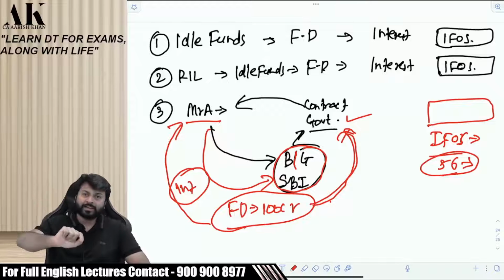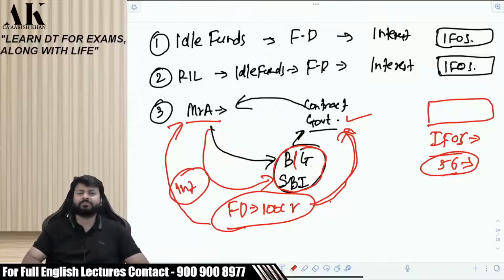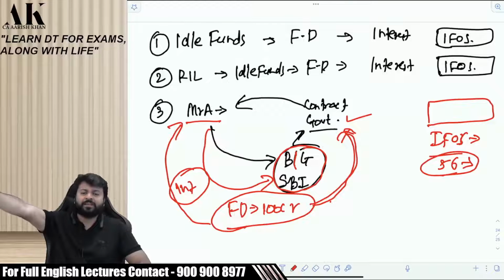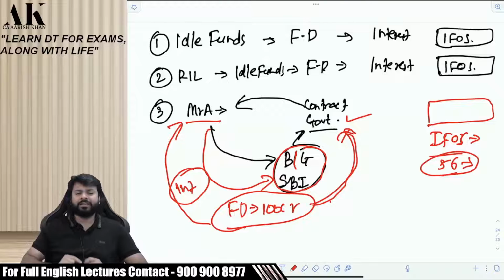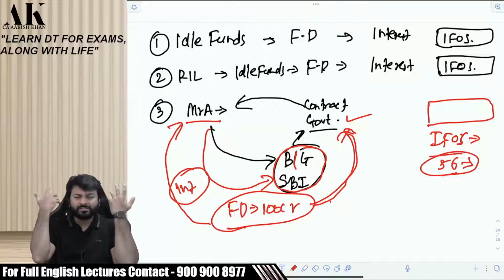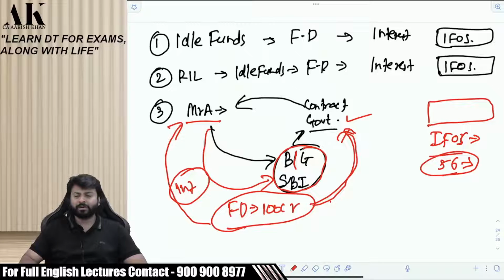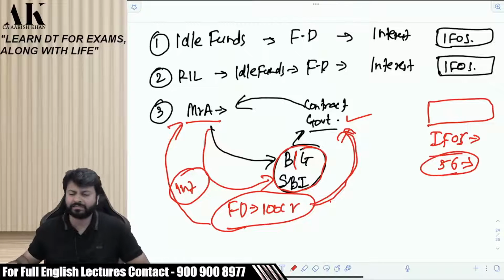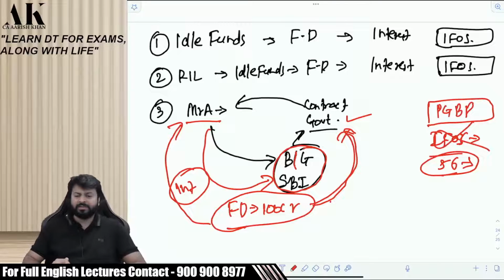You are earning this interest because you want a business contract. That is the reason you have made this FD. That is the reason you have made this bank guarantee. And if incidentally you are earning some interest out of it, your intention is not to earn interest but to get a contract, and therefore such income will be classified under the head PGBP and not under the head IFOS. It will be under the head PGBP. Is it clear?